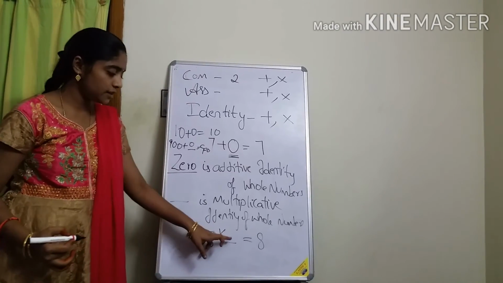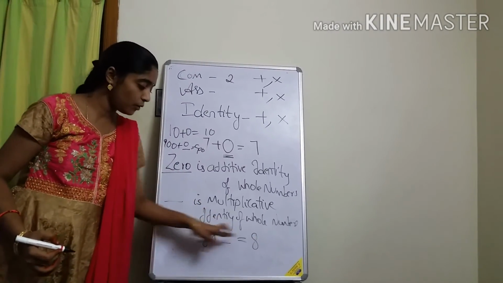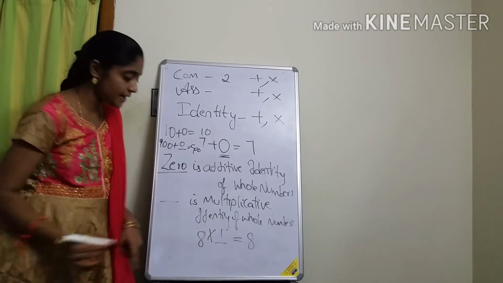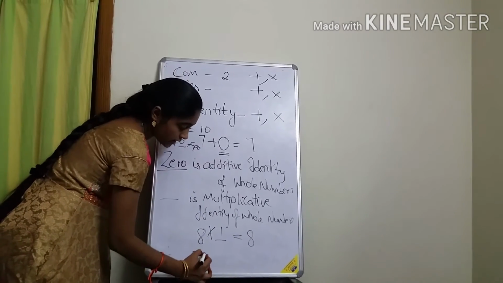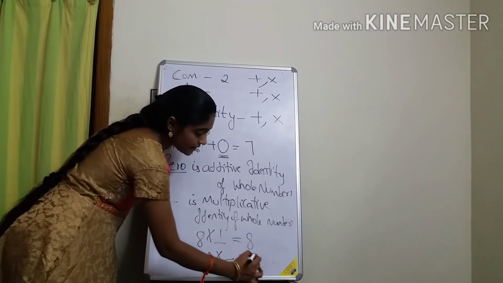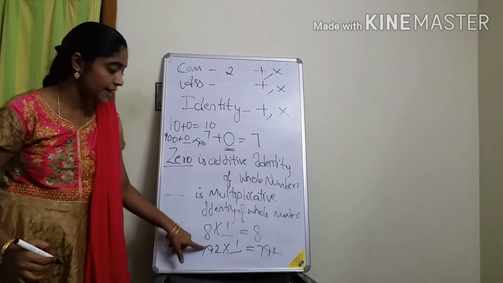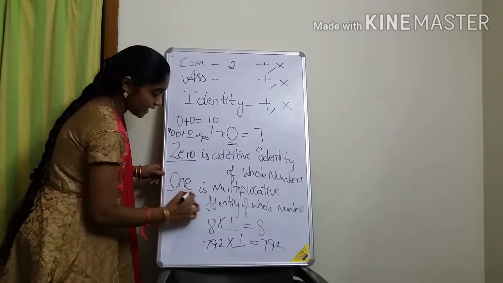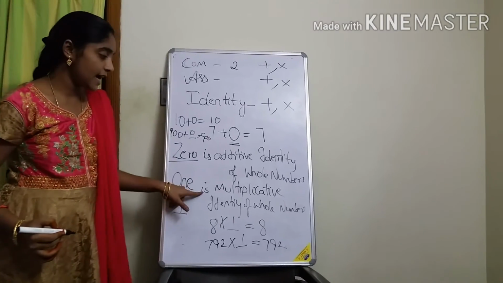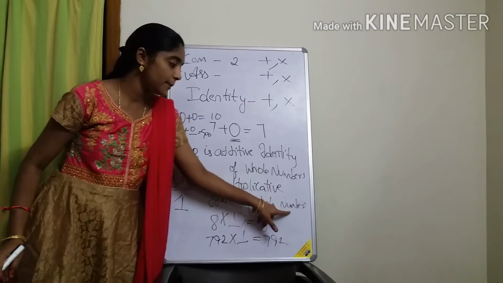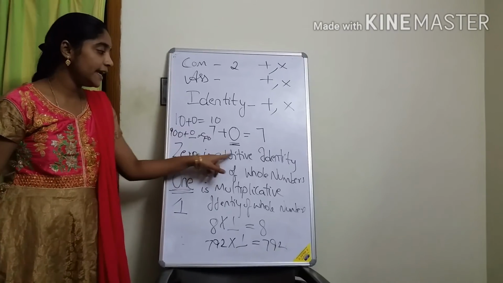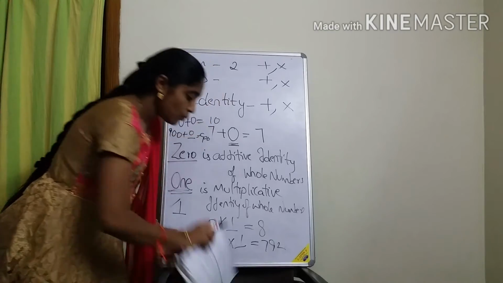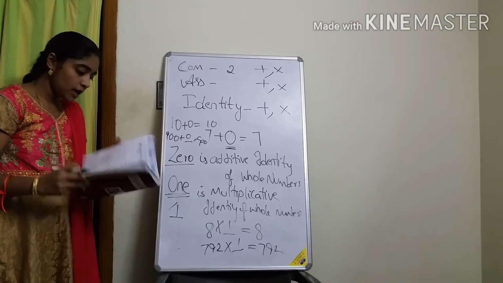If you multiply by 0, 8 zeros are 0. Multiply by 1, 8 ones are only 8. Similarly, 792 into 1 gives 792. 792 ones are only 792. So 1 is the multiplicative identity of whole numbers. 0 is the additive identity of whole numbers and 1 is the multiplicative identity. Clear?